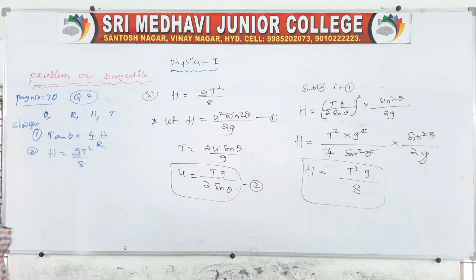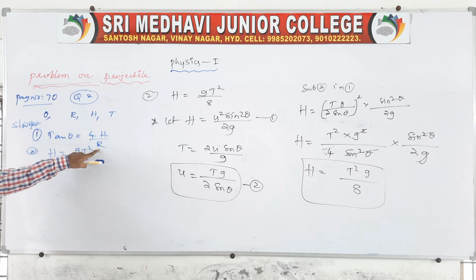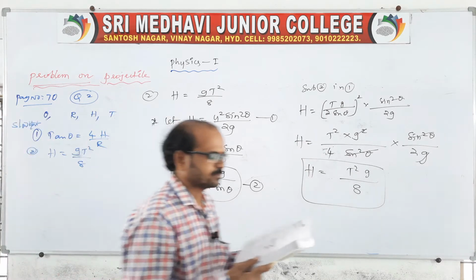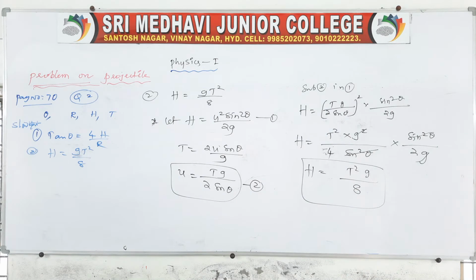So this is the one problem related to projectiles. Here there are two: one is that tan theta is equal to 4H by R, it is proved, and H is equal to gT square by 8 is the other problem. Clear? Go through this too, it will help you in the final examination, because sometimes they may ask you problems also, no?